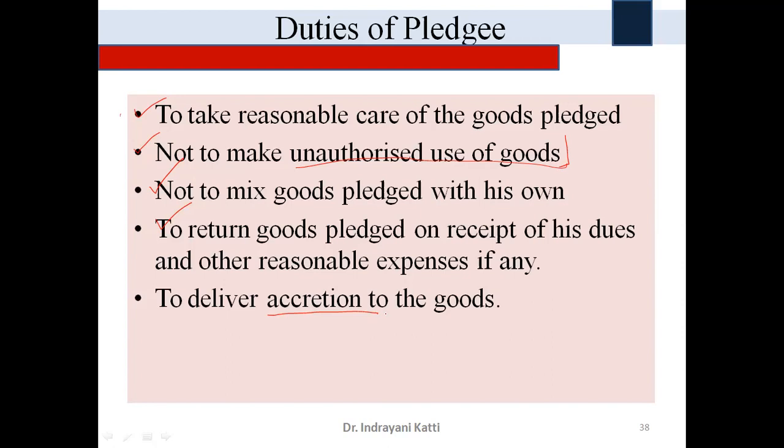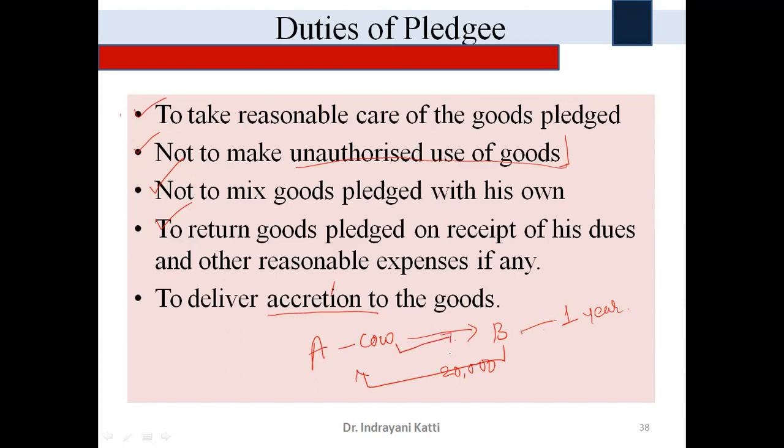If any cow is kept over there as a security to avail a loan, say Mr. A has a cow and has given the cow to Mr. B and availed a loan of rupees 20,000. Okay. And the period is 1 year. For 1 year, he has taken it. So the maximum period is 1 year. Okay. So meanwhile, what happens is the cow